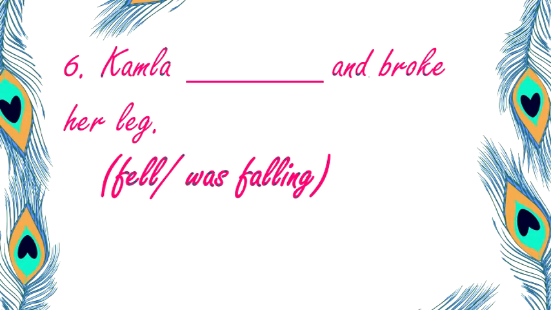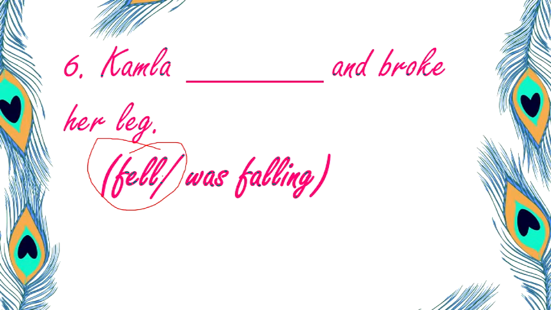So it should be, this is past, broke. So Kamla fell. You cannot keep on falling and then broke. Right? When you fell, you break it immediately. So it should be, when you fell, broke. So Kamla fell and broke her leg. Okay. So the action of fell happens and then the action of broke comes immediately. So that's why this is simple past tense.